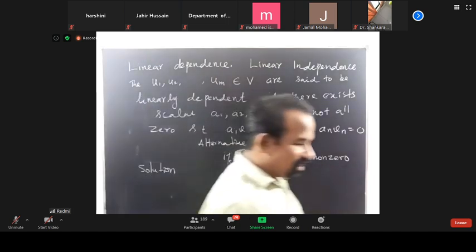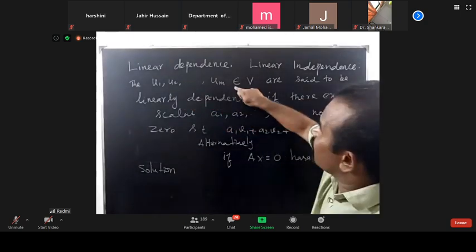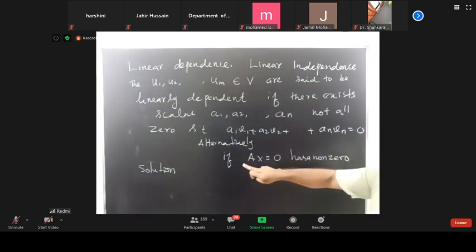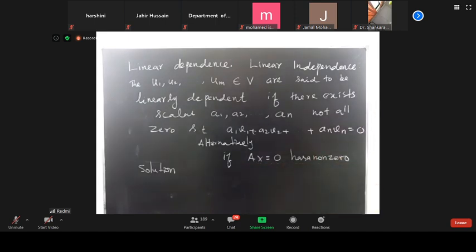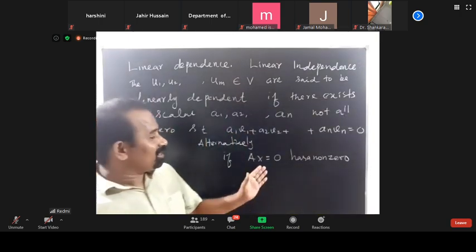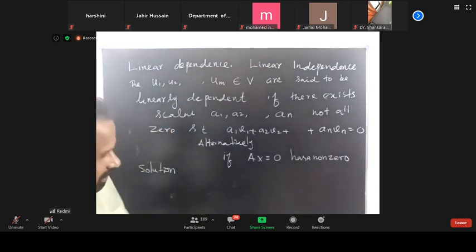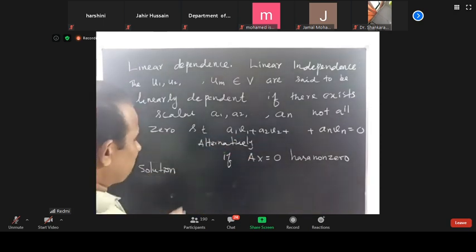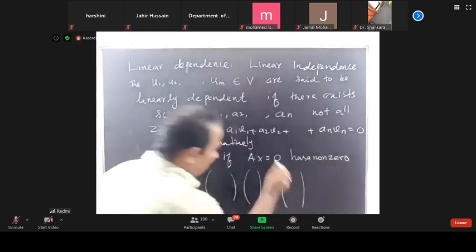This is very interesting. When we say that these vectors are linearly dependent, instead of that, seeing that Ax equal to 0 has a non-zero solution, immediately we can say that this is linearly dependent. Then this is nothing but a system of equations, where this is A, this is x, this is 0.